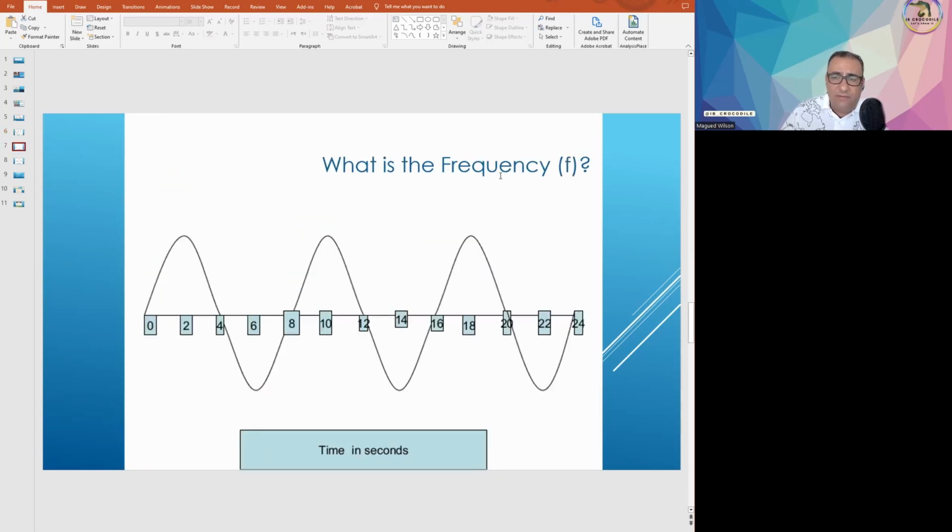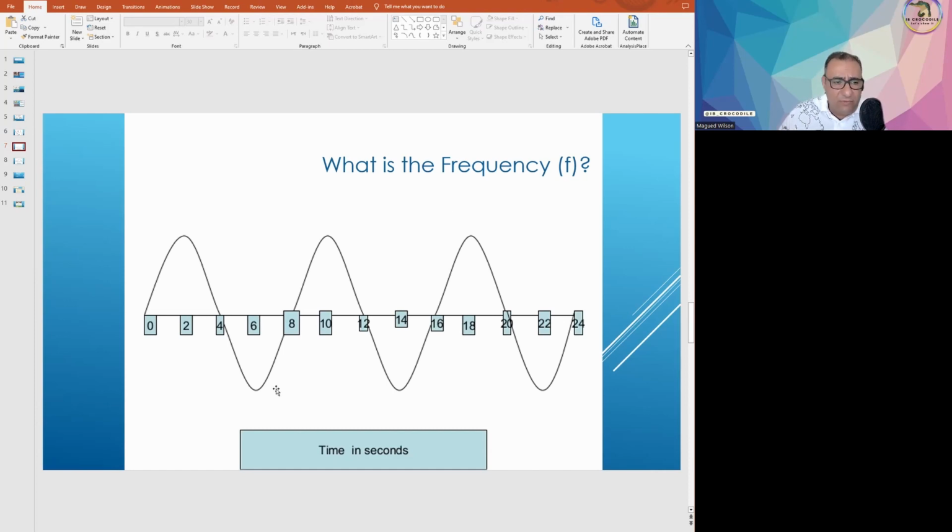Now, the next is the frequency. What is frequency by definition? Frequency is the number of complete cycles per unit time, or basically per 1 second. So the frequency is the reciprocal of the time period. If you know the time period, you just flip it and get the frequency. By definition, the frequency represents the number of complete cycles per unit time, but here we strictly use the SI system, so I would say per second.